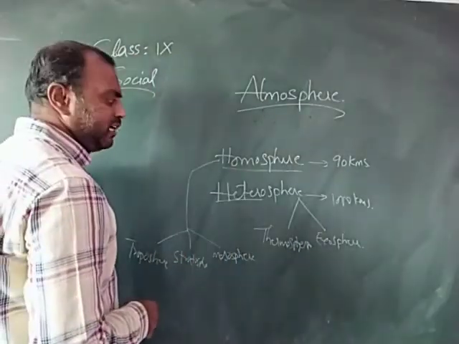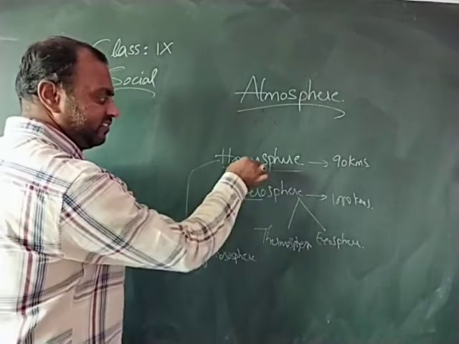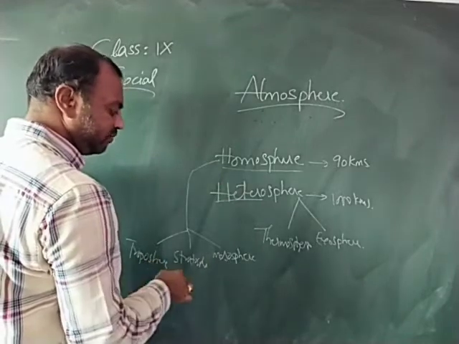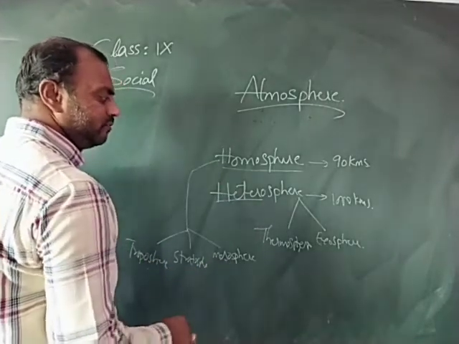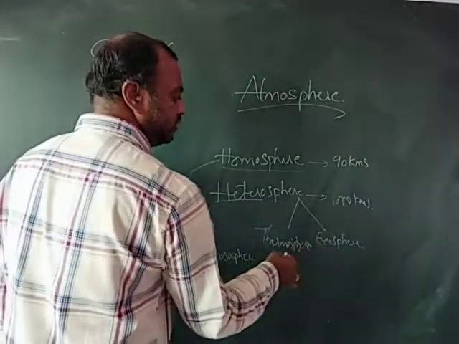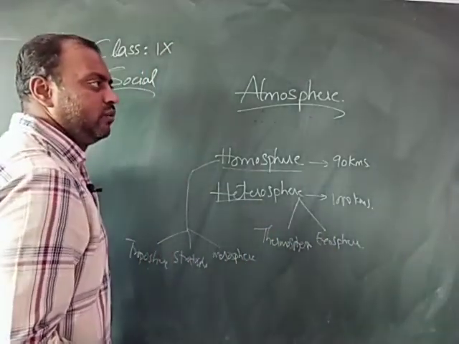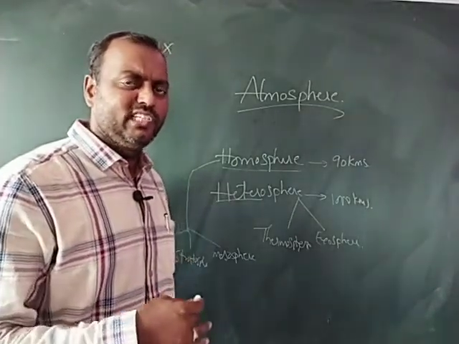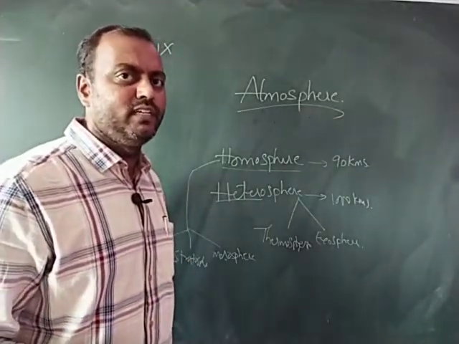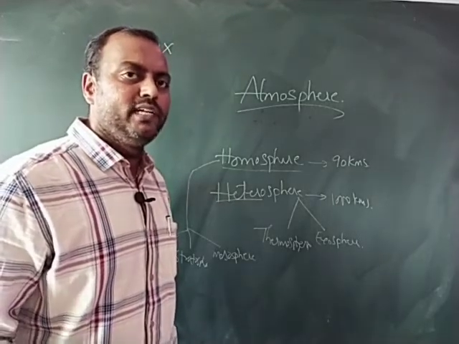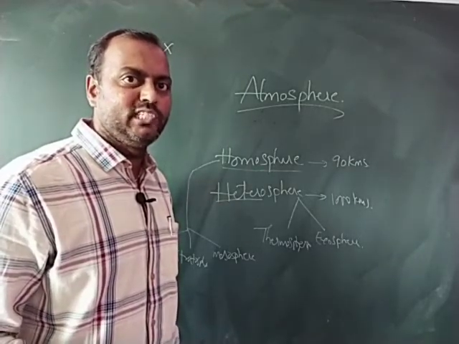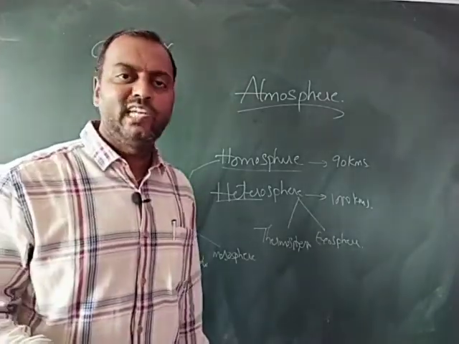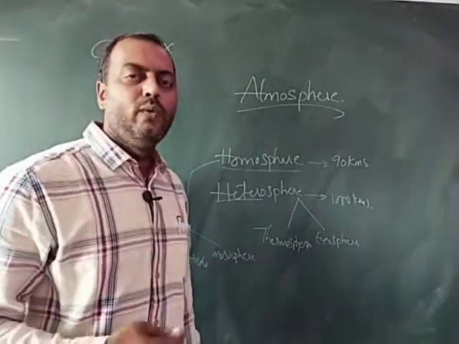So these are the types of layers present in the atmosphere. First we divided them as homosphere and heterosphere. Further, the homosphere got divided into troposphere, stratosphere and mesosphere, whereas the heterosphere is divided into two, thermosphere and exosphere. So what are the uses of these different layers? Is this the only classification done, or is any other classification present in the atmosphere? Depending upon the density of the gases and the temperature of the layers, we have further divided. There are many such classifications, but this is one of the well-known classifications.